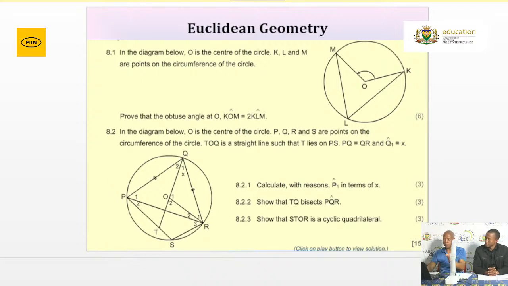It means if when I add the opposite angles they give me 180, then that is a cyclic quad. That is the first one. The second one will be if the exterior angle is equal to the opposite interior angle. Then the third one will be angles in the same segment. If they are equal, then you have your cyclic quad. Always look at the scenario that is given to you.